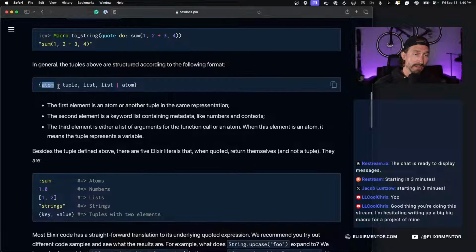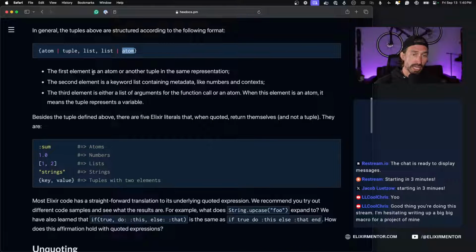In general, tuples above are structured according to the following format. First, you have your atom. It can also be another nested tuple instead of the function call. And then our metadata is always a list. And then we have our list or atom being returned as the third element.